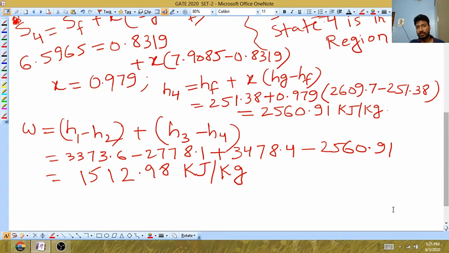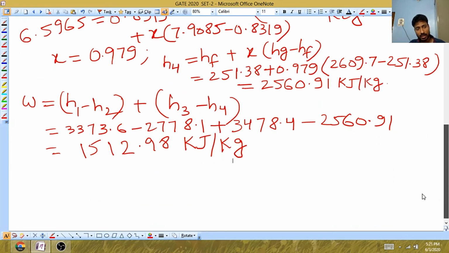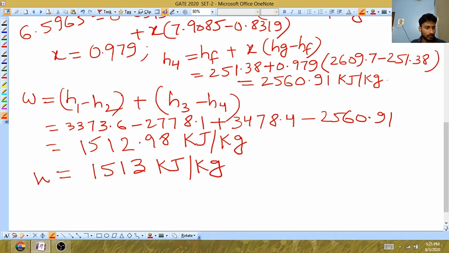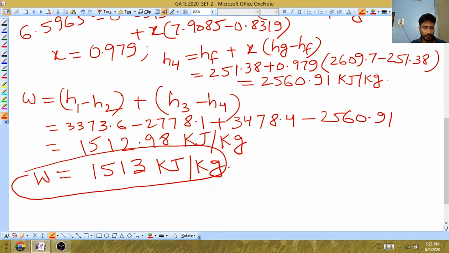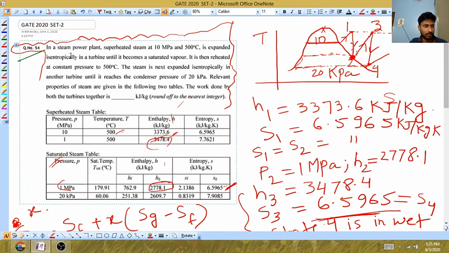But see the question, what they have said. They have said round off to the nearest integer. If they have said to round off to the nearest integer, you need to do it. Otherwise, you will lose the marks. So this will be 1513, rounding off to the nearest integer. So W will be 1513 kilojoule per kg. Okay. So this will be the correct answer for this question. If you still have any doubt, please mention in the comment box.